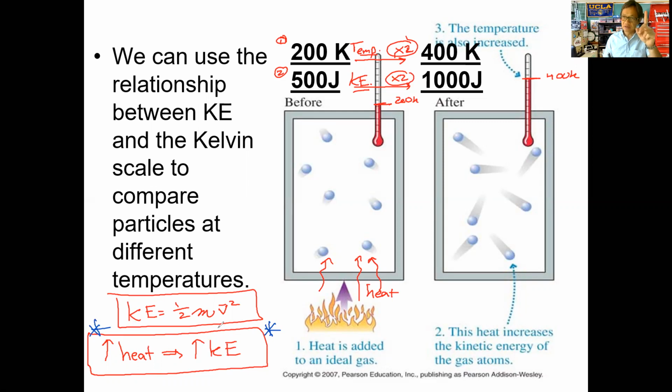And we can measure heat energy, and that's going to be in terms of the thermometer. We can use the thermometer, get the temperature in degrees Celsius or in Kelvin. And then we can measure kinetic energy as well. It's a little bit more difficult to measure kinetic energy than temperature, obviously, but we can measure that and see that correlation. But again, we can easily measure heat energy and the changes in heat energy by using the thermometer. All right, very good.